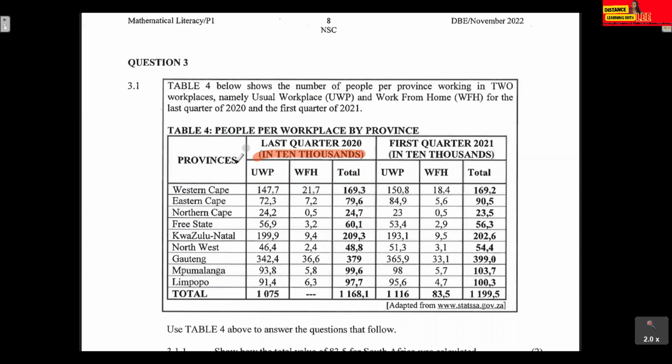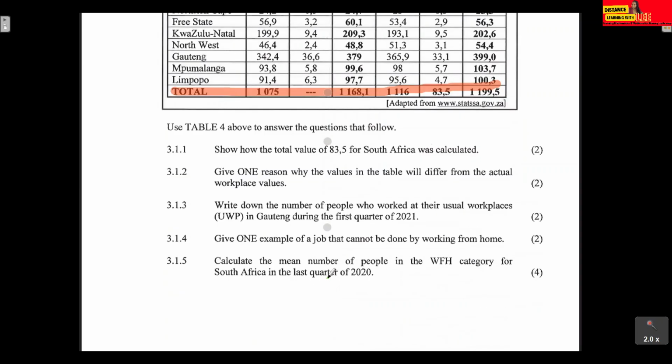So to get the actual figure here, you just need to take that 147.7 and multiply it by 10,000, which will give you the actual amount. We're also given the figures for the first quarter in 2021, in 10,000. And then you're also given the row that has all your totals here, in 10,000s. For us to get this column here, we need to add up all these values to get the total there. That's basically what's given to us.